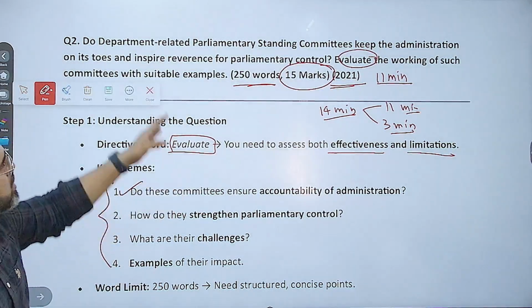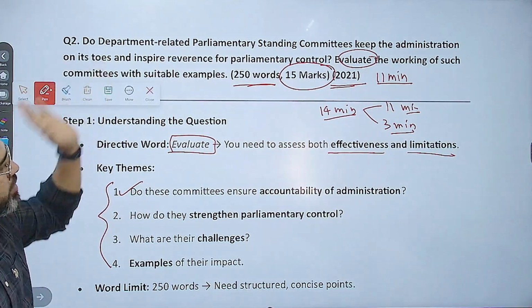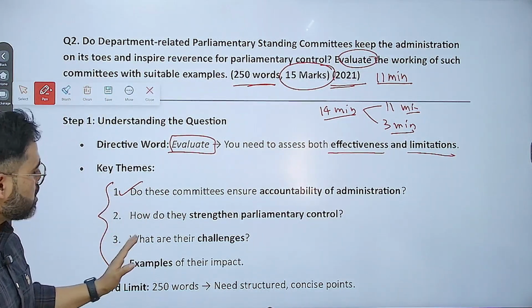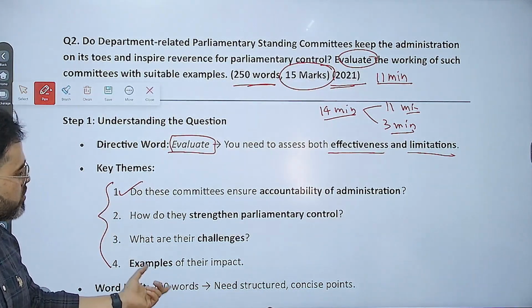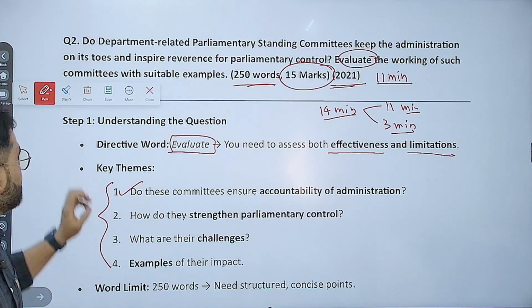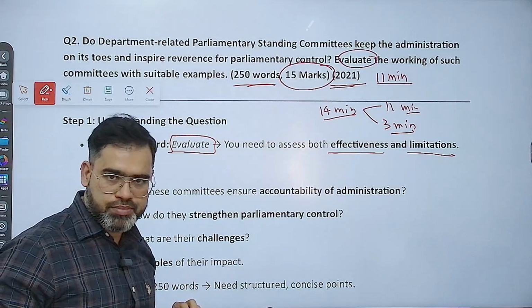Do these committees ensure accountability of administration? ये करना है. Second is how do they strengthen parliamentary control? That you have to answer. And third is what are their challenges, and that you have to answer with an example of their impact. And the word limit is 250. So in that way you have to answer. So I think now the question is clear to everyone.